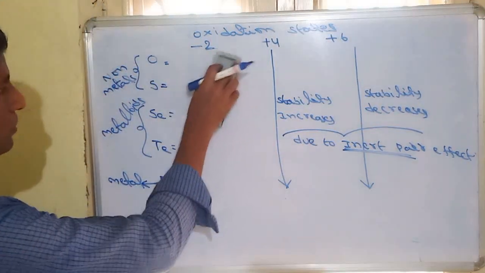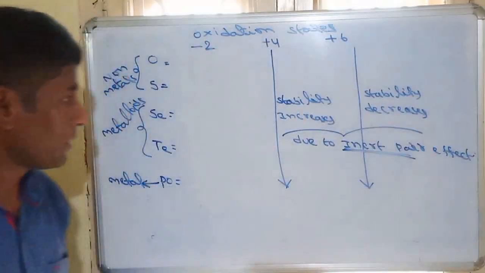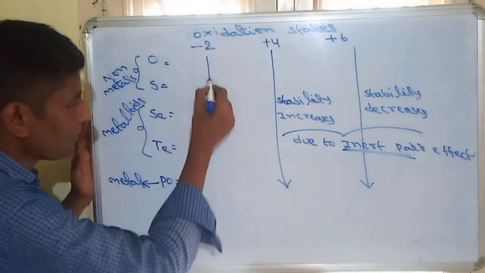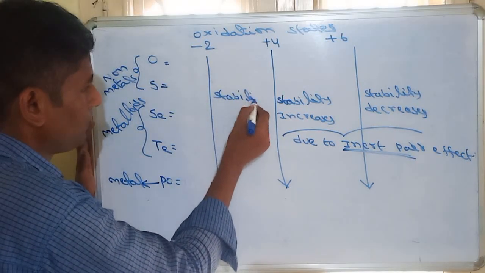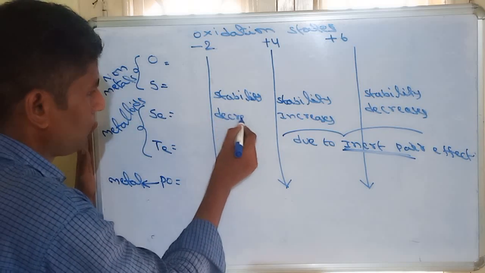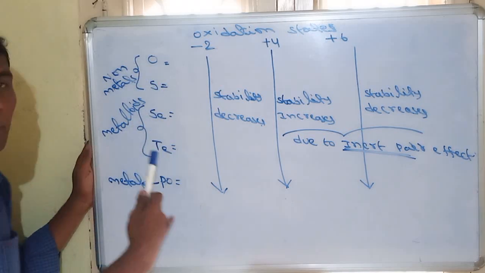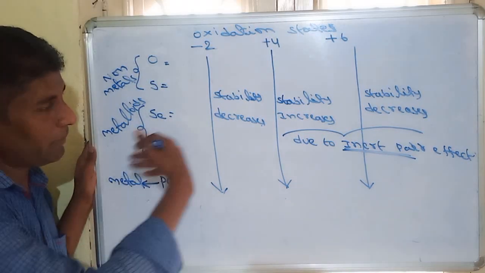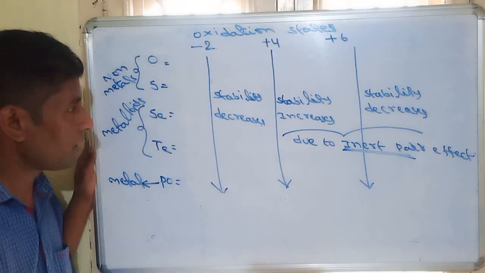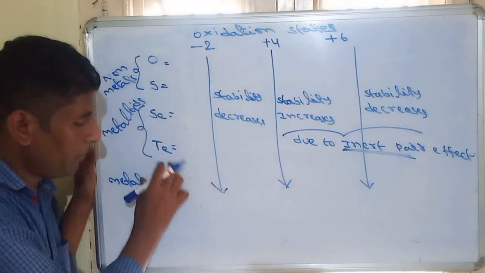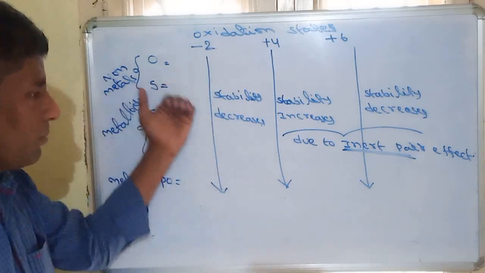So what about -2? Here +4 stability is increasing, +6 stability is decreasing, and -2 stability decreases from top to bottom. Why? Because when we move top to bottom, metallic character increases. When metallic character increases, the negative oxidation state decreases. Non-metals will show negative charge, metals will show positive charge. That's why the -2 oxidation state decreases from top to bottom.